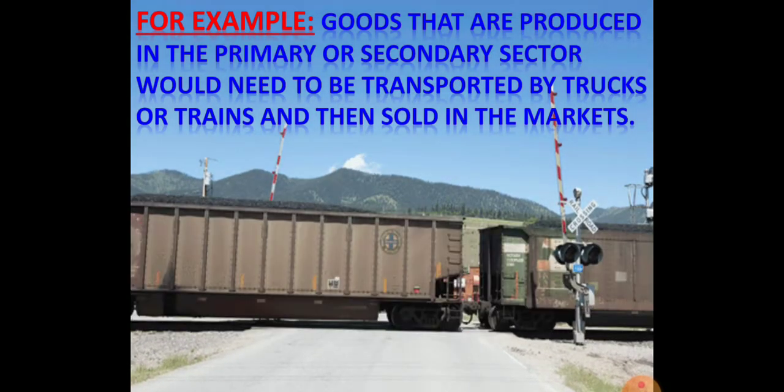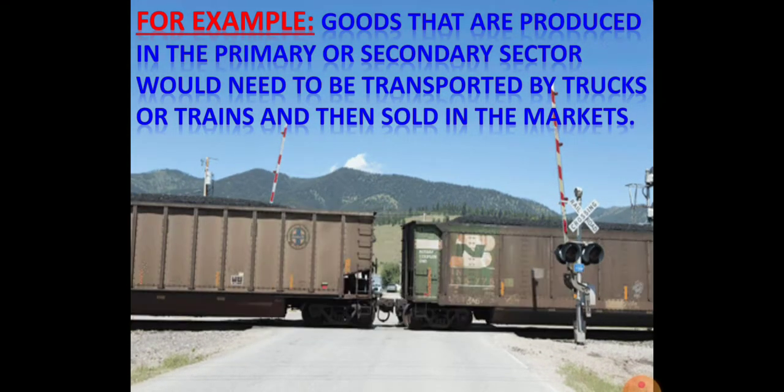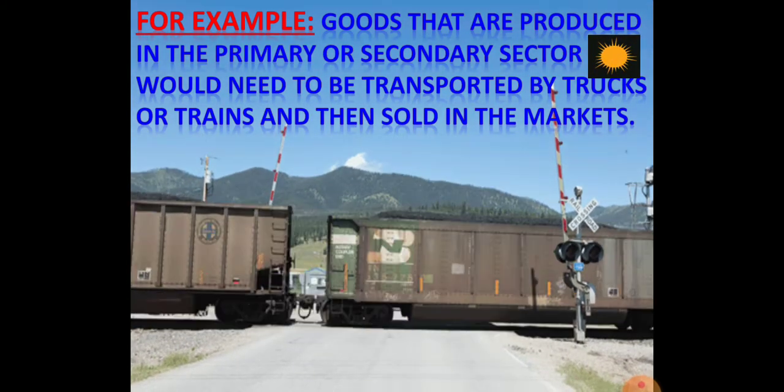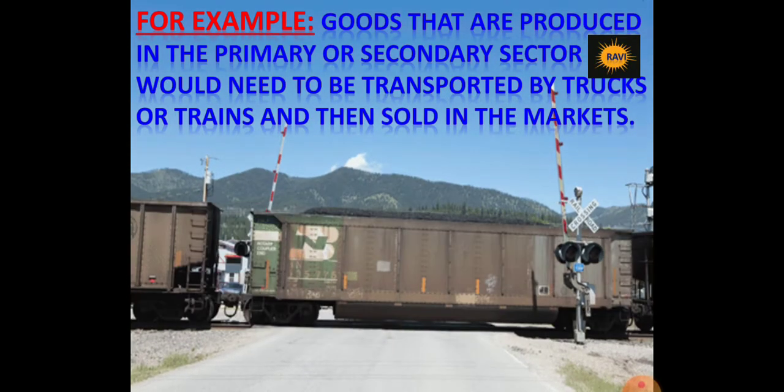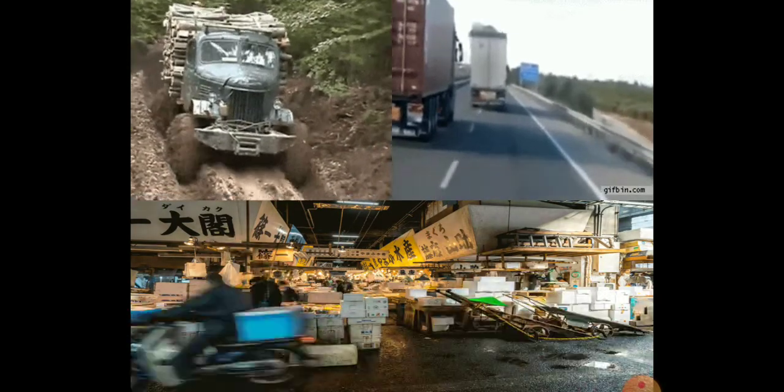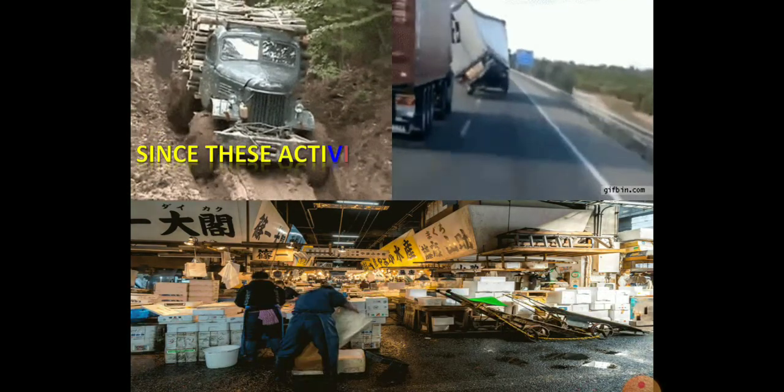For example, goods that are produced in the primary or secondary sector would need to be transported by trucks or trains and then sold in the markets. If the service activities are not there, then the primary sector will not transport its products to the industries, industries will not transport their final products to the markets, and from the markets consumers will not get the products.